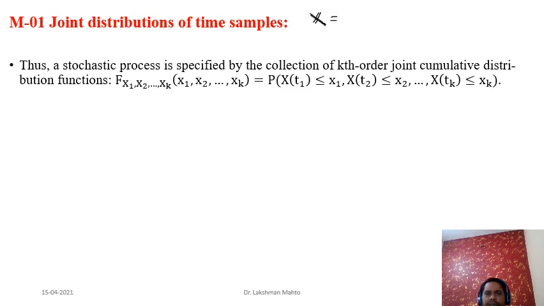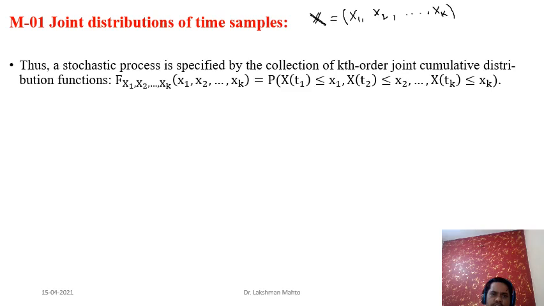That means the first component is X1, the second component is X2, and likewise, since the sample size is k, the last component would be Xk. And what is X1? X1 is the random variable X at time t1. So further you can elaborate on it.